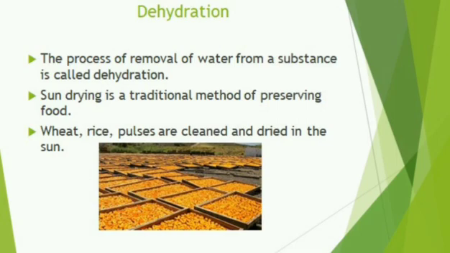The process of removal of water from a substance is called dehydration. You have already learned. Since moisture is one of the main requirements for microbial growth, removal of water from food materials is an efficient method of food preservation. Sun drying is a traditional method of preserving food. Wheat, rice and pulses are cleaned and dried in the sun. Vegetables like cauliflower, spinach are also preserved in this manner for a long time.